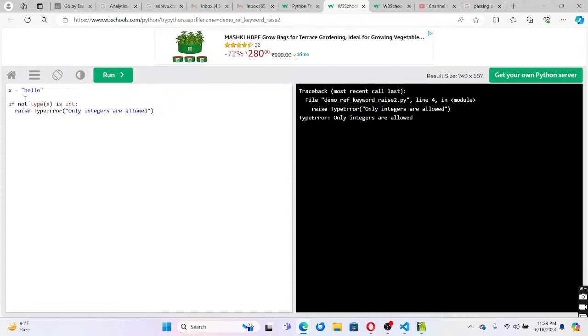So now you want to catch this, right? Let us do that, and let us keep this indentation.